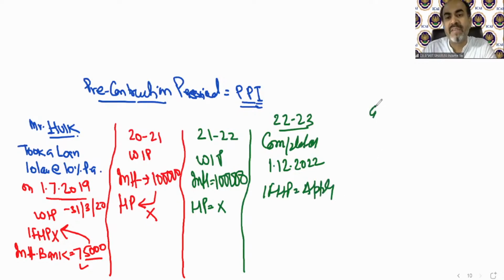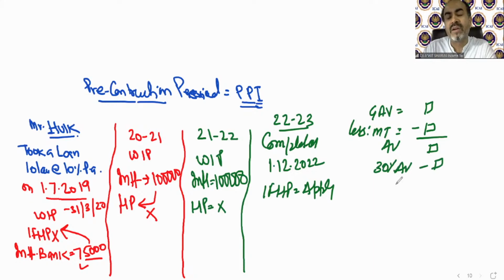From this year, we will calculate the GAV of this property, less, as per the format, municipal taxes paid by the owner in the previous year. Then we will be at annual value, then deduction of 30% of annual value. Then we will come to the interest provision. Now we need to find out current year interest and 1/5 of pre-construction period interest.